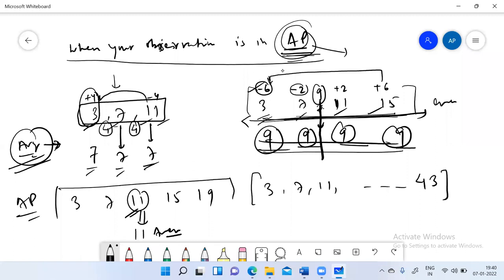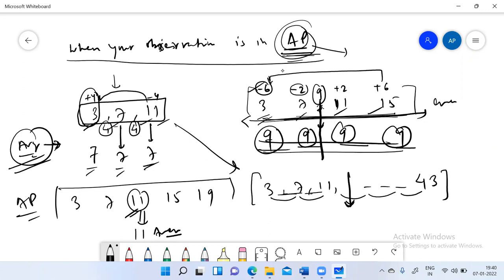We again see that the observation is in AP because the common difference between consecutive numbers is 4 only. The same AP is here, but it has a large number of elements, and you are not able to find the central value, and you are not even able to visualize directly whether this series will have an even number of terms or an odd number of terms.